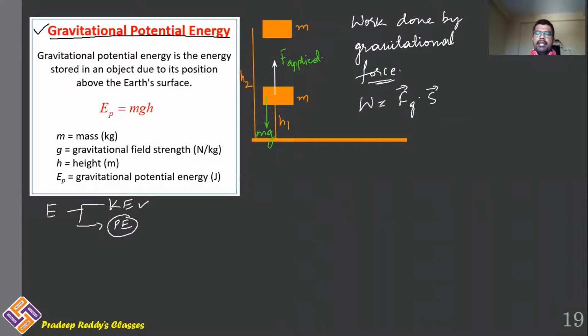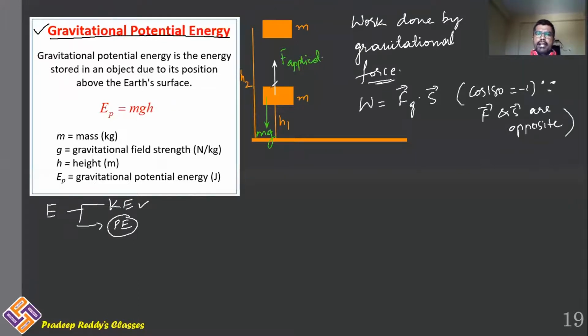But here F and S both are opposite to each other. Therefore, here you will be writing it as cos 180, which is -1, since F bar and S bar are opposite to each other.